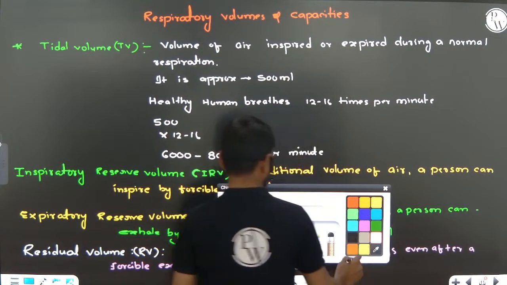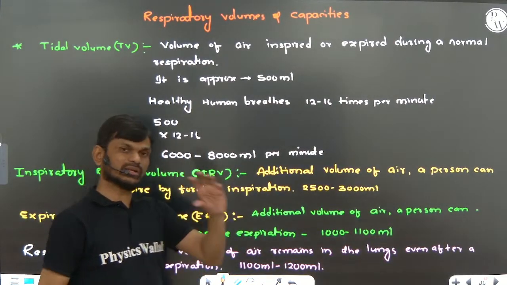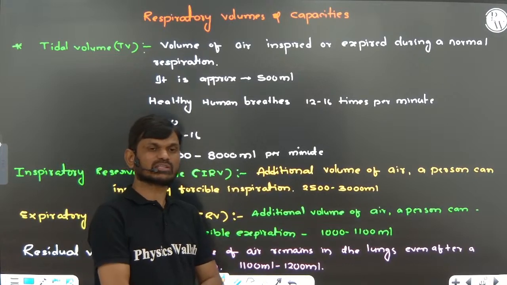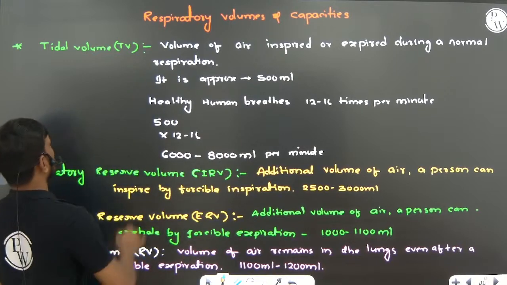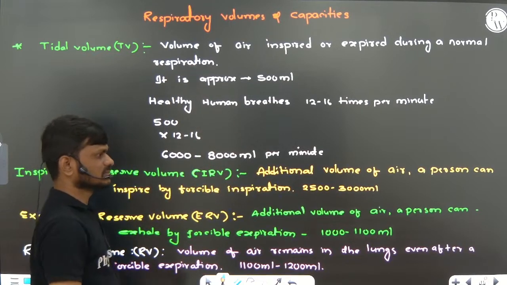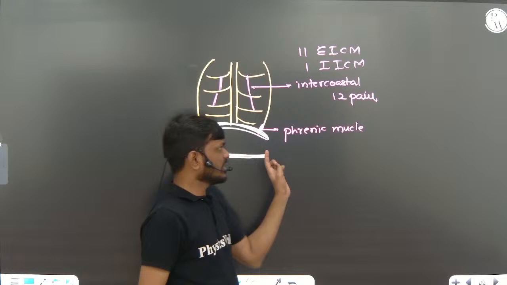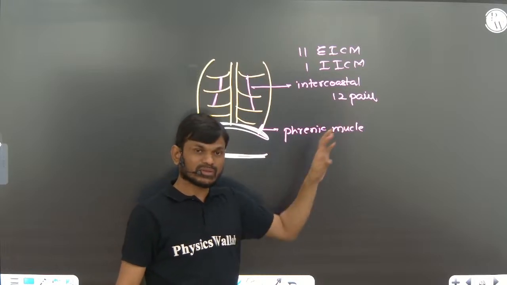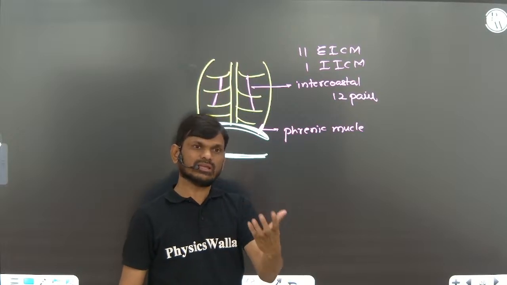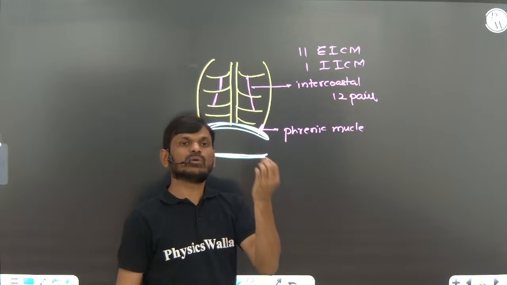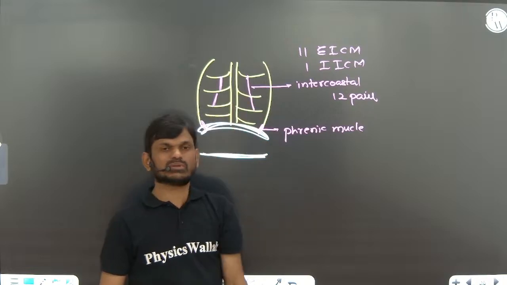This is the most expected area for questions, so be careful. Remember, besides the phrenic muscles and intercostal muscles, there are certain muscles in the abdomen. Abdominal muscles help in forced inspiration and forced expiration. Remember that.